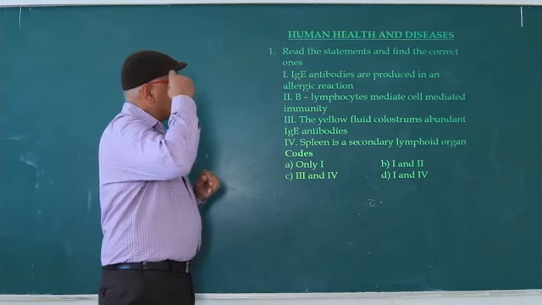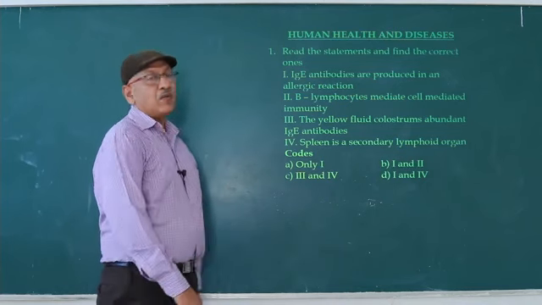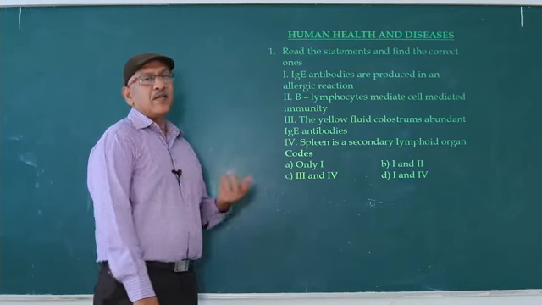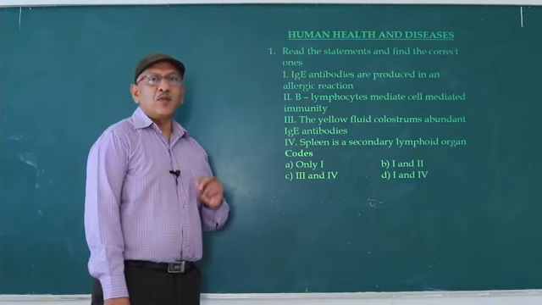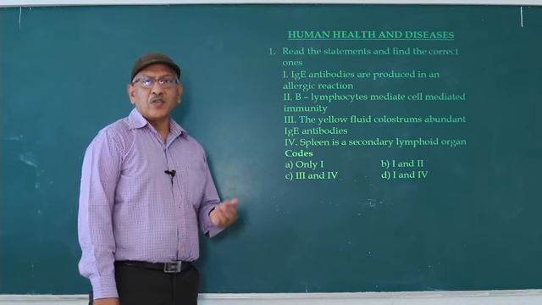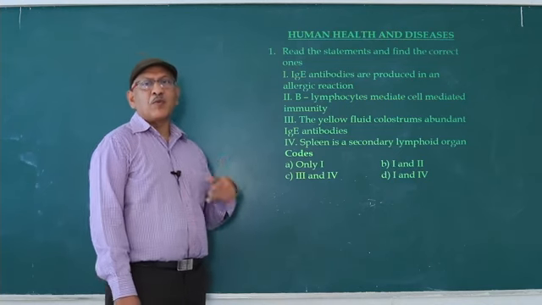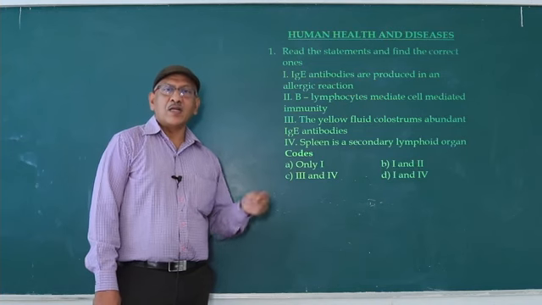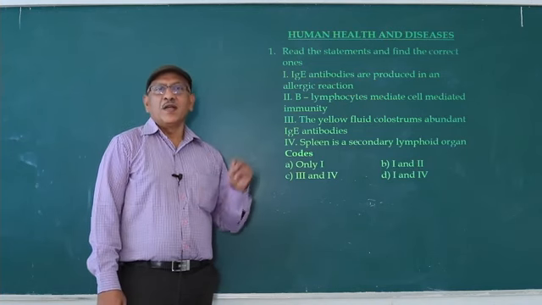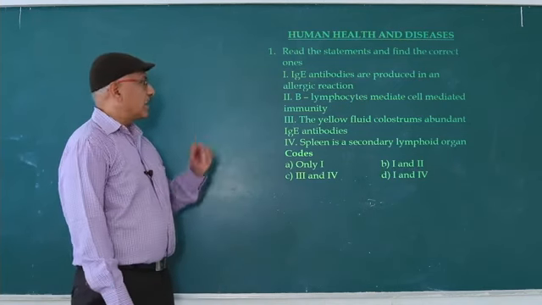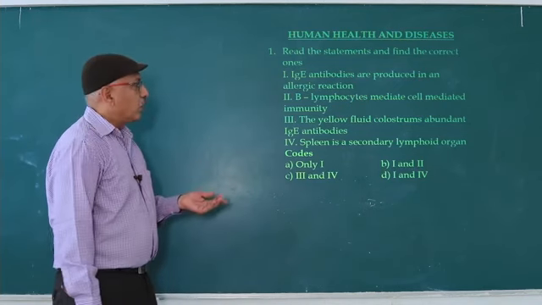Second, B lymphocytes mediate cell-mediated immunity, wrong. T lymphocytes mediate cell-mediated immunity. So what is the function of B lymphocytes? B lymphocytes produce antibodies. Antibodies are produced by plasma cells, one of the types of B lymphocytes involved in humoral immunity. So the second statement is wrong.